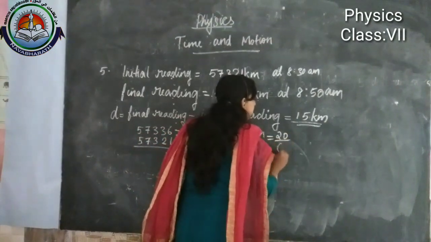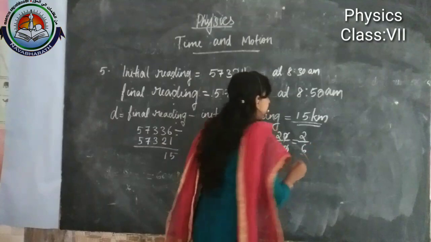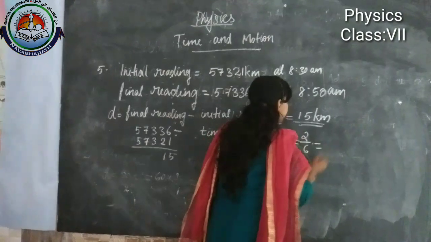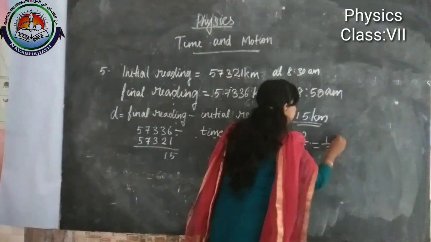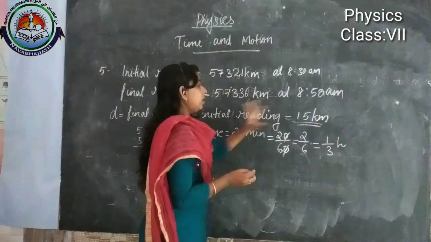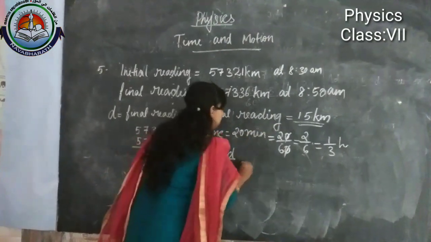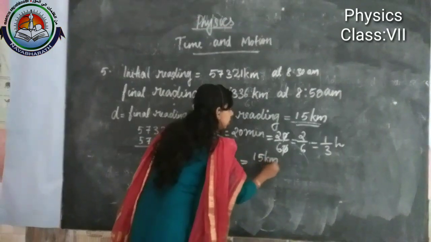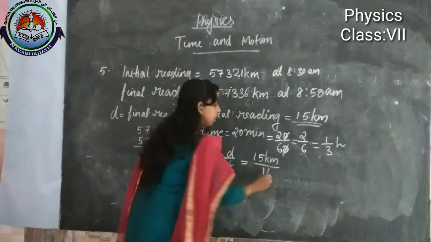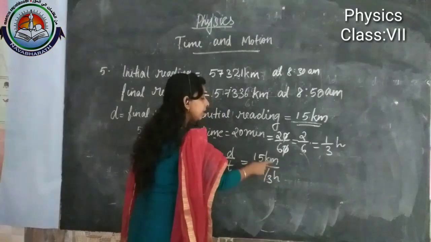So 20 minutes is equal to 20 divided by 60. 0 and 0 cancelled, then we will get 2 by 6. In 2 by 6, 2 is common, then we will get the answer 1 by 3 hour. 2 by 2 is 1, 6 by 2 is 3. Then speed S is equal to distance upon time. What is the distance? 15 kilometer divided by time, 1 by 3 hour.